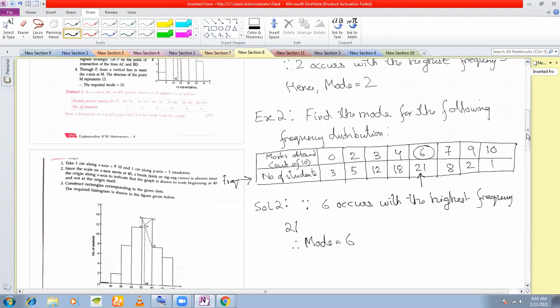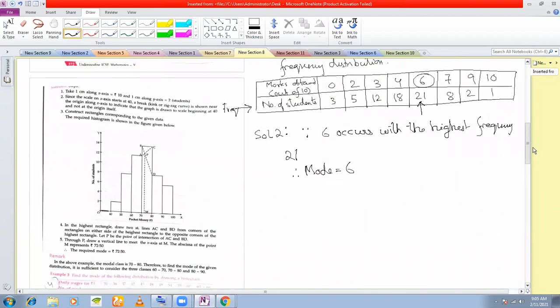Now we shall come to the case where we have to find out the mode from a frequency distribution. Let us take an example of how to find out the mode from a frequency distribution.